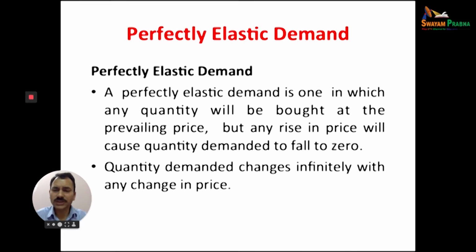If there is a small change in the price of a commodity, there is a huge change in quantity demanded. This can happen in the case of non-essential goods. If the price of such goods increases, the demand can fall to zero, or decrease to any extent.